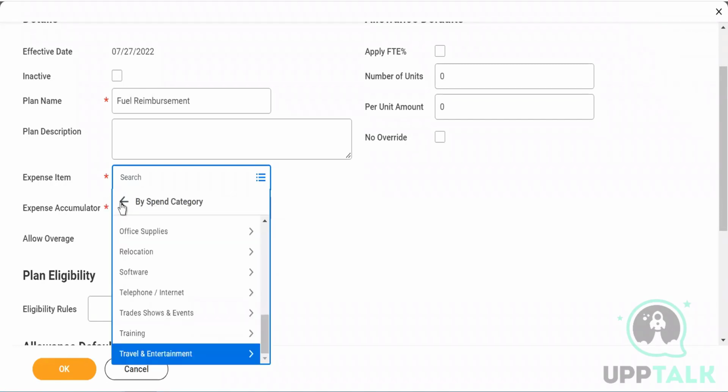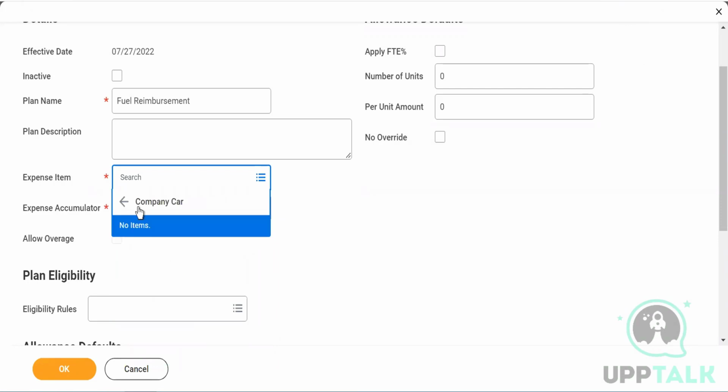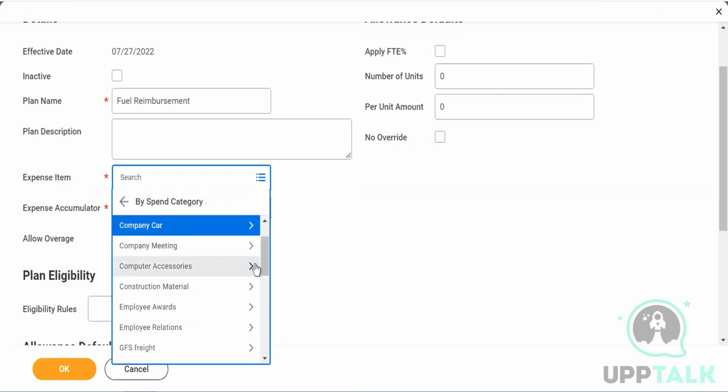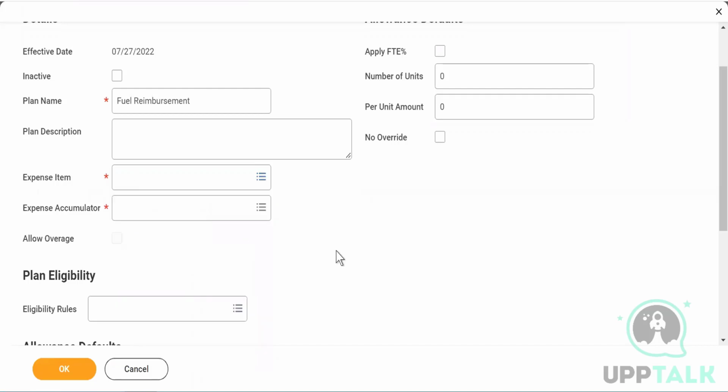And as I stated, company car also is there, right? Company car does not mean that you're going to get fuel reimbursement. The company is sending it to you, right? So that is what I wanted to show you, that this expense item is mandatory.